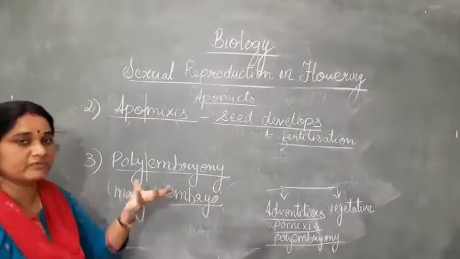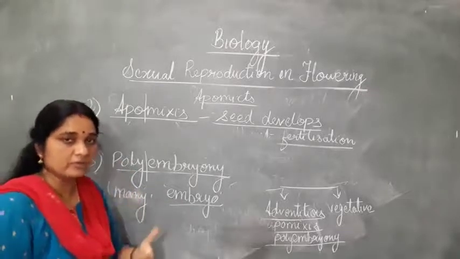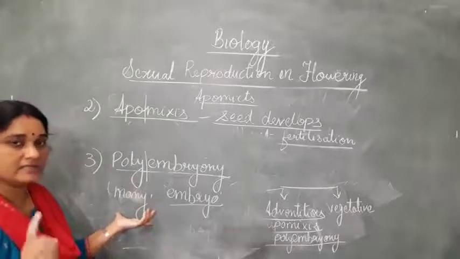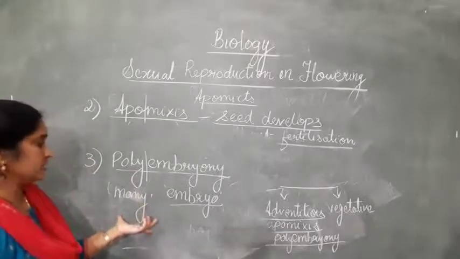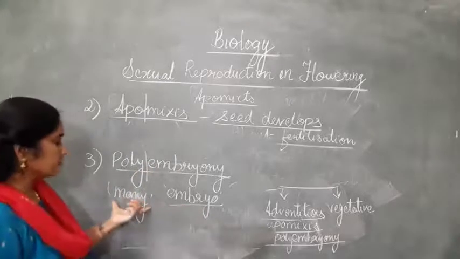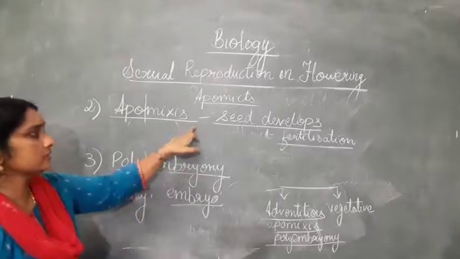Generally, a plant, a simple flower, you know, will have a single ovule, a single ovary, and the single ovary will have a single embryo sac, with a single egg cell. But in some plants, more than one embryo is produced. That mechanism is known as polyembryony. It is also one of the mechanisms of apomixis.